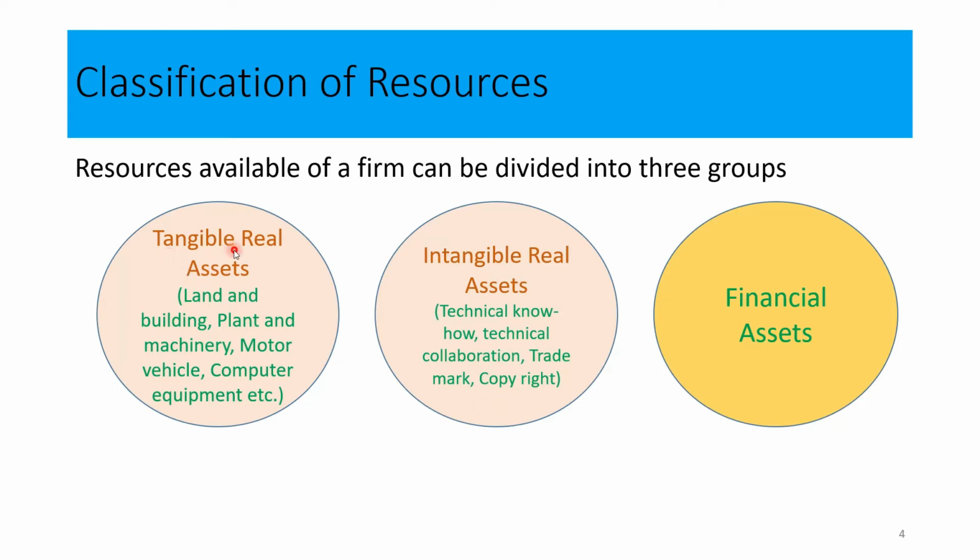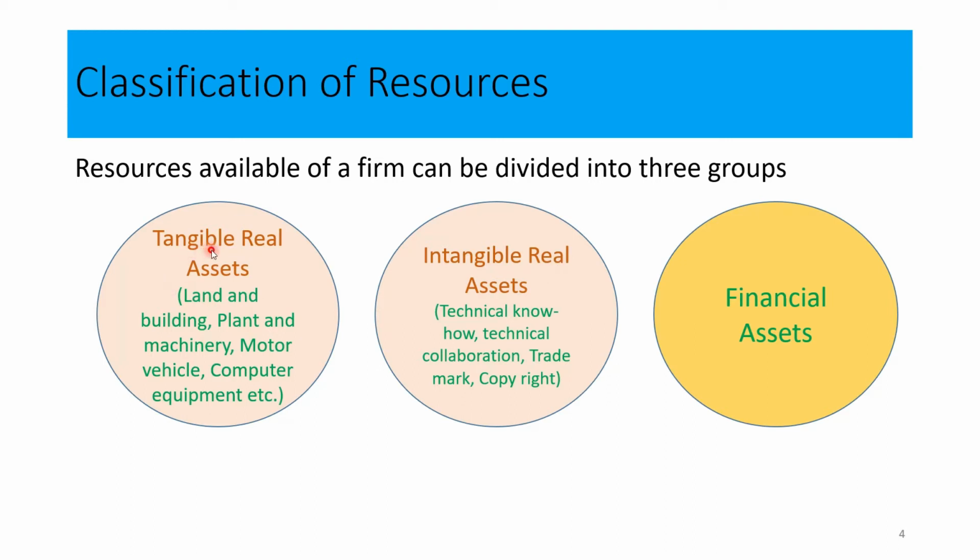Both tangible real assets and intangible real assets can be seen in a statement of financial position, on the asset side. What is the difference between tangible real assets and intangible real assets? I believe that you can understand it. How can we differentiate between tangible real assets and intangible real assets?